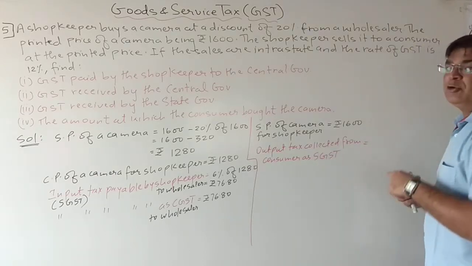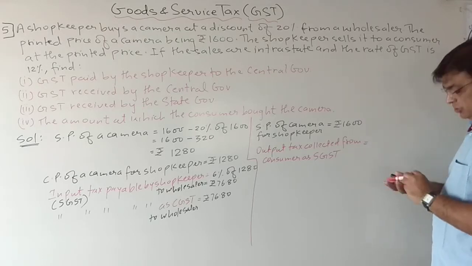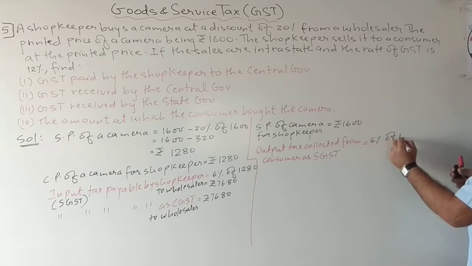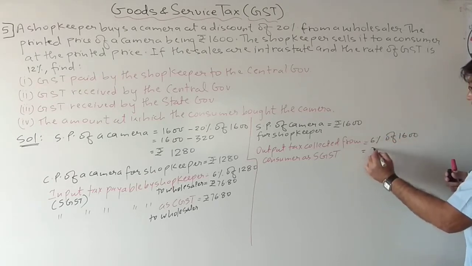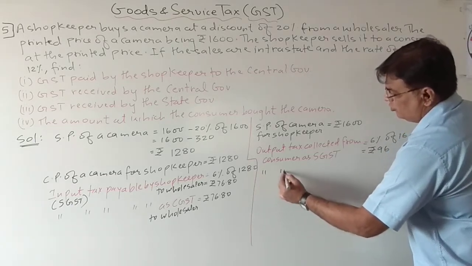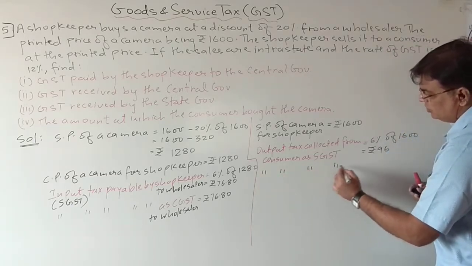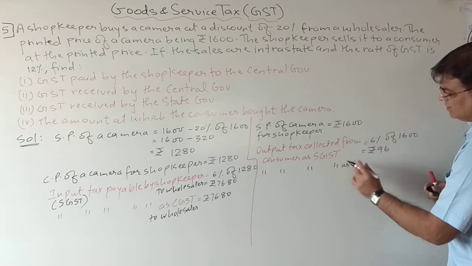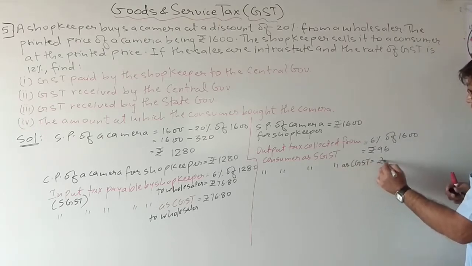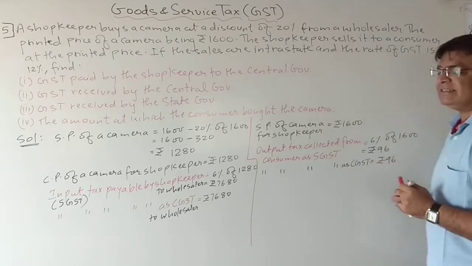Again, I know it is a 12% interest rate, so 6%. So 6% of 1600, that is rupees 96. Again the same thing, output tax collected from the consumer as CGST. That is also rupees 96.